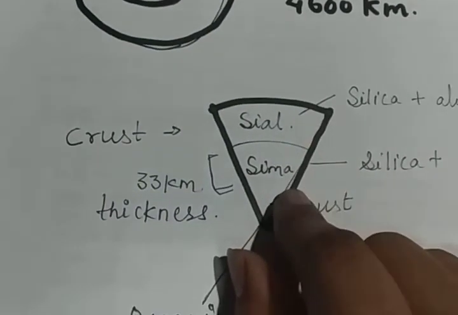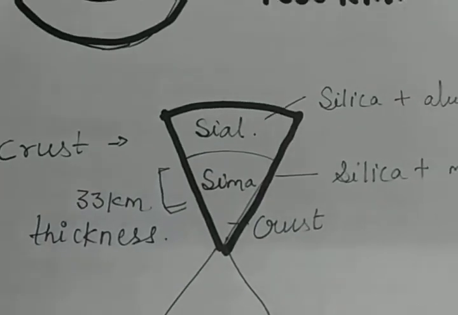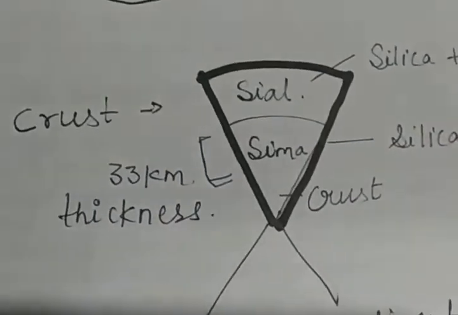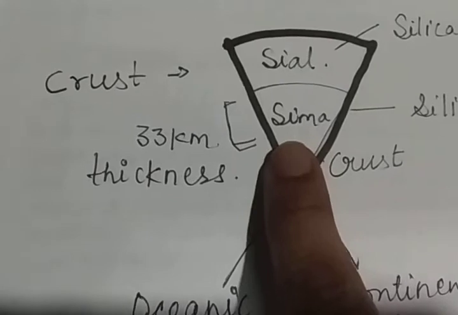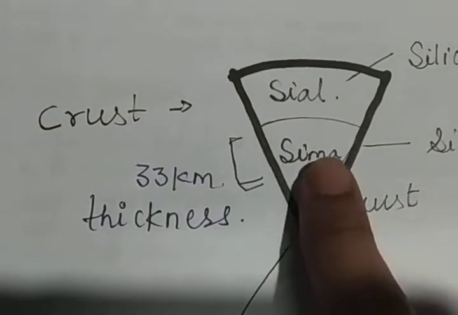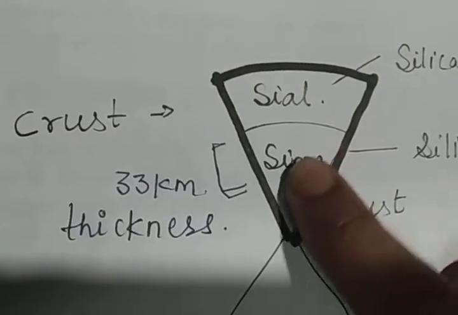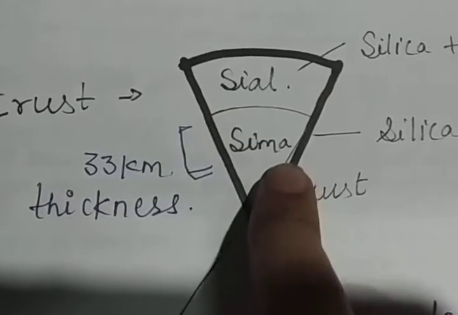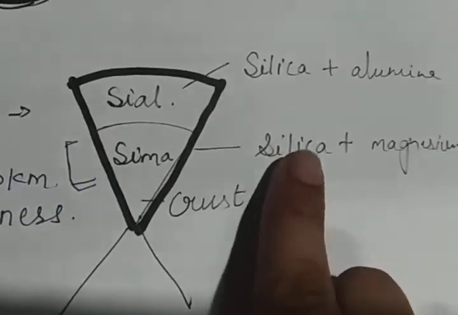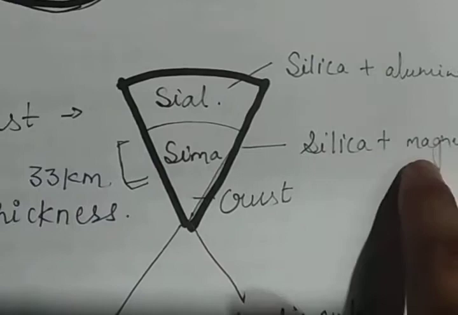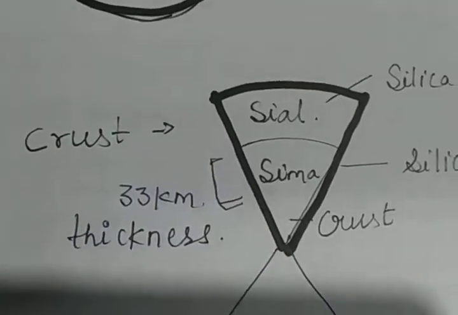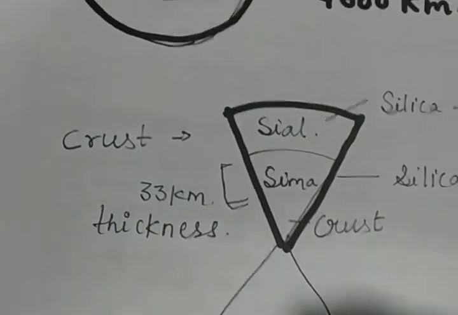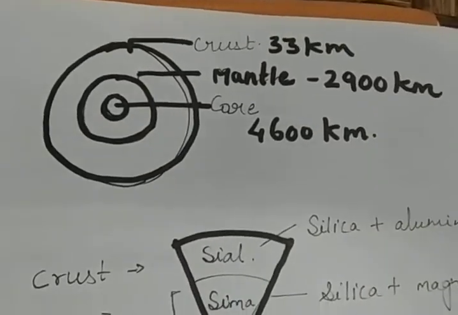And when you move to the other part of the crust, the second layer of the earth, it is made up of Sima. Sima means there are two terms, Si and Ma. When you distribute these two terms, it is silica plus magnesium. So you can see the terms silica plus magnesium in the books when you study about the crust. So these are the two important things of the internal structure of the earth.